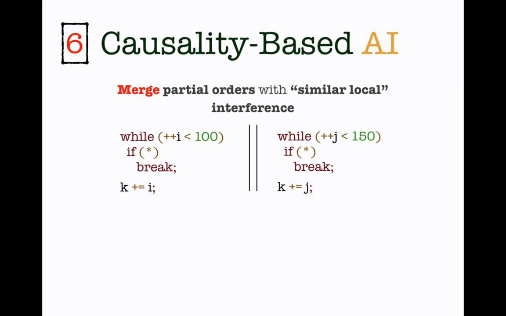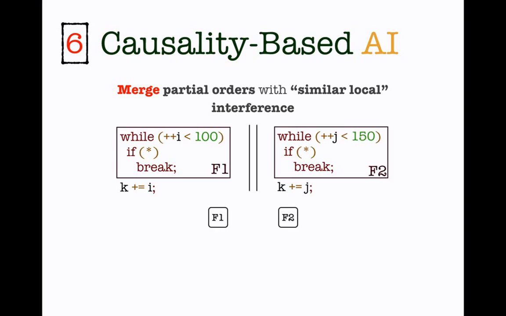So causality-based abstract interpretation is, in some sense, about merging partial orders with similar local interference. Going back to our running example, what we are going to do is take both of these loops and apply an abstract interpreter on them and get only 2 events, which compute the invariant.